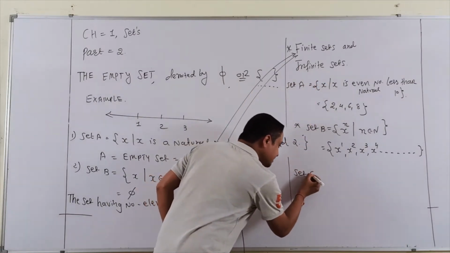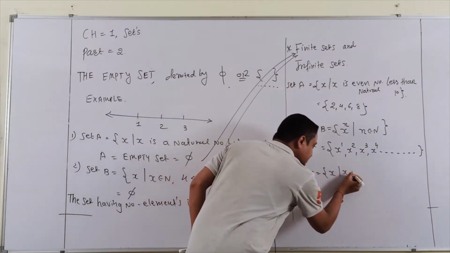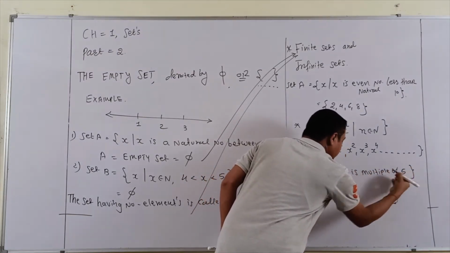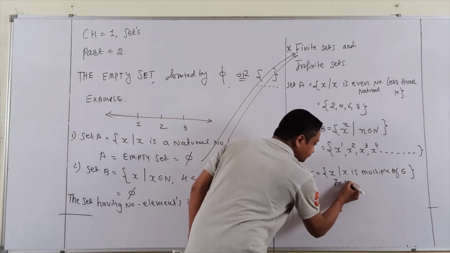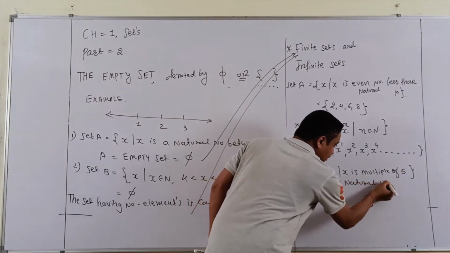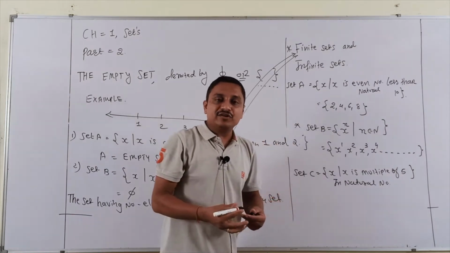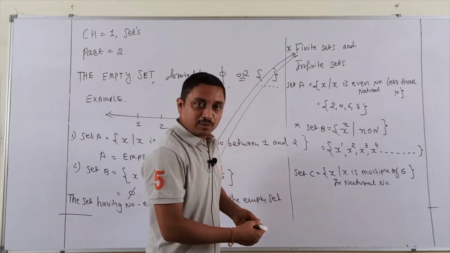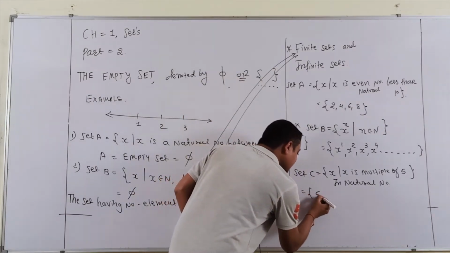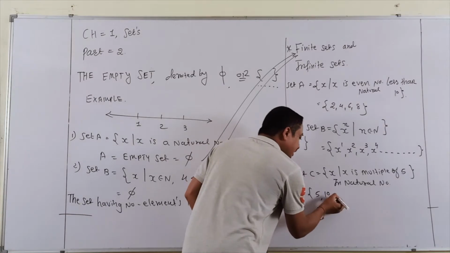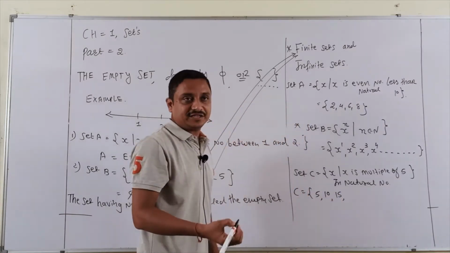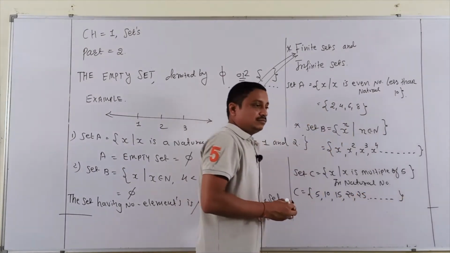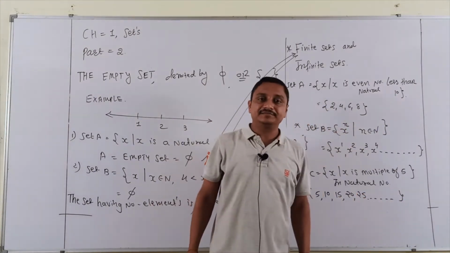One more example, set C. x such that x is a multiple of 5 in natural numbers. Students, this is only for example; different examples are also given in your textbook. So what are the multiples of 5? Yes, 5, 10, 20, 25, 50, and so on, till up to the last, which never ends.